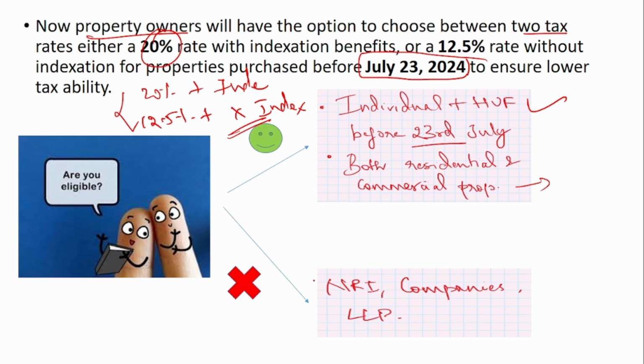But this is not applicable for the NRI, companies and LLP, that is limited liability partnership. So this new thing is not applicable for the NRI, companies and LLP, but it is applicable to the individual and HUF who have bought the property before 23rd July, for both residential and commercial properties. So this is a major change that has been brought for long-term capital gain regarding housing.